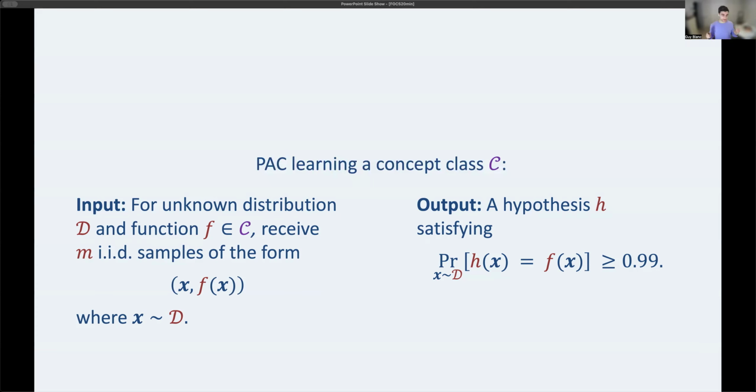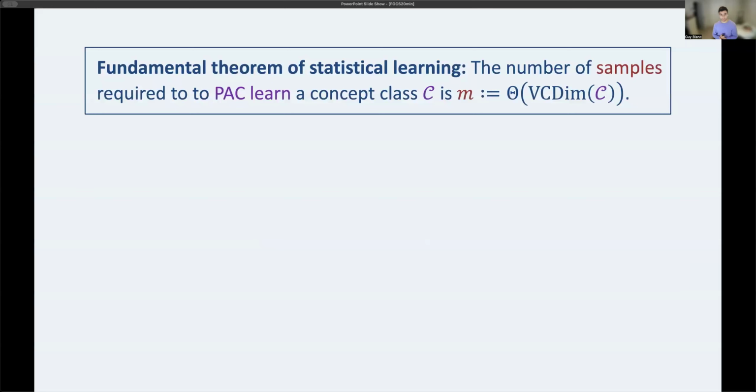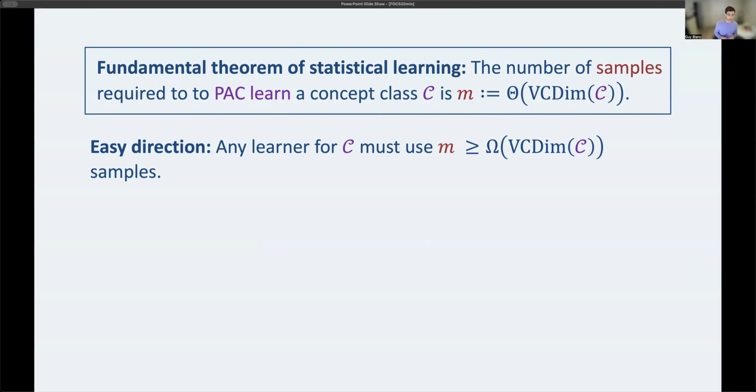Within PAC learning, there's this beautiful fundamental theorem, which says that the sample complexity of this task is exactly characterized by the VC dimension, a natural combinatorial notion. This has upper and lower bounds. I'm going to spend just like 1 minute on this theorem. I'm not going to go over the full proof, but I think it's helpful to see exactly what goes into it. First, there's the easy direction, which is essentially straight from the definition of VC dimension. The definition of VC dimension has an obvious obstruction to learning using less than VC dimension samples. So that obstruction gets us one direction.